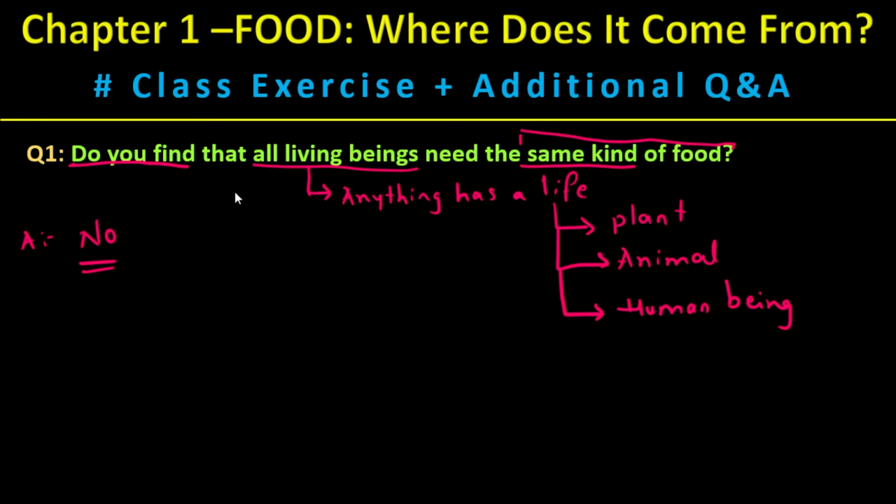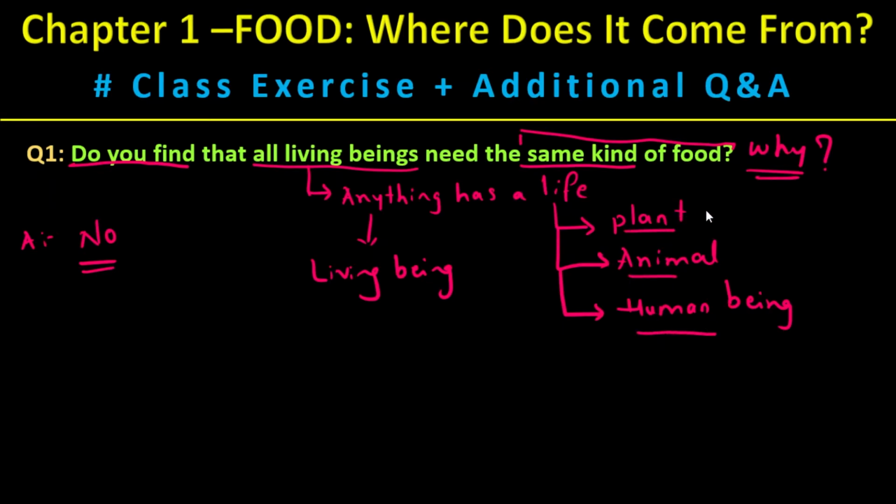In the examination you might get this question along with a follow-up question also. There they may ask why. So in that case you need to answer that all living beings, anything that has a life, is called a living being. And these living beings could be a plant, an animal, or a human being.